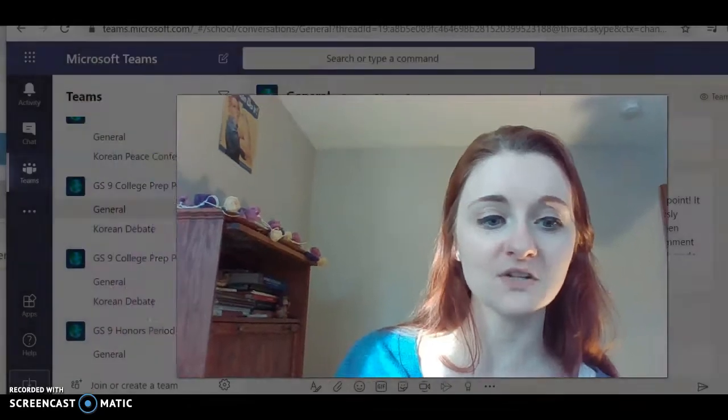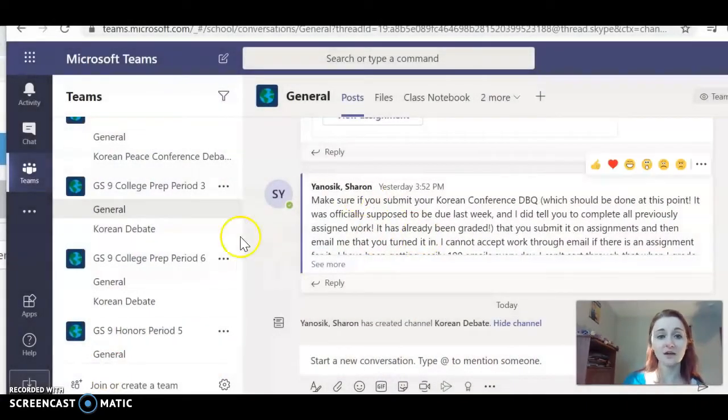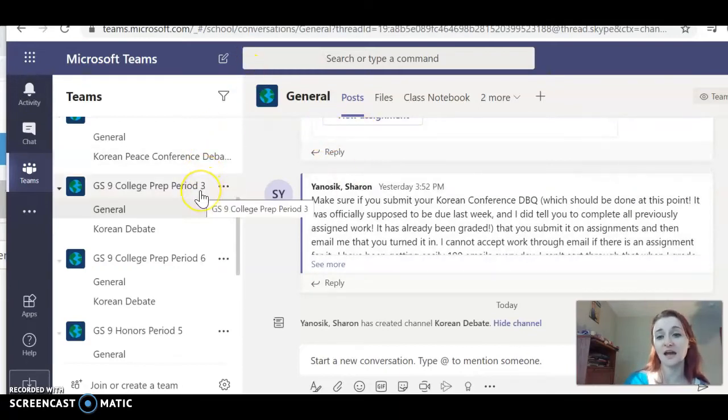Okay, so now I'm just going to adjust my screen here so that you get to see what I see. Now, regardless of what class period you are, whether you're my period 3 class or my period 6 class, this is going to look identical. I'm going to just use period 3 as my example just because it happens to be the top one, but you'll notice period 6, you have the same setup.